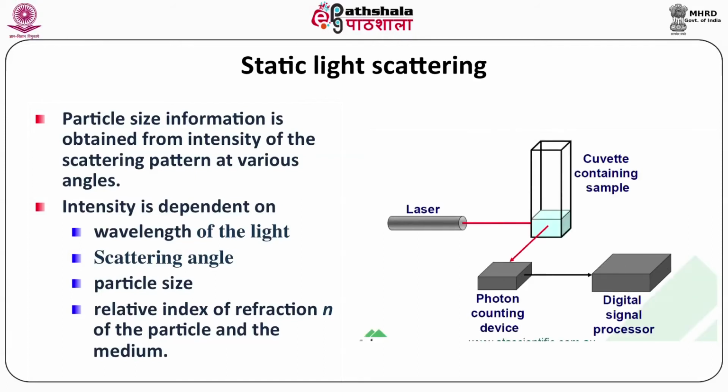It is a simple diagram showing the laser as the light source, which directly interacts with the cuvette in which the sample is taken. Once the scattering occurs at a right angle, a photon counting device is attached, which converts it into a digital signal, and this way we can determine the particle size using static light scattering.